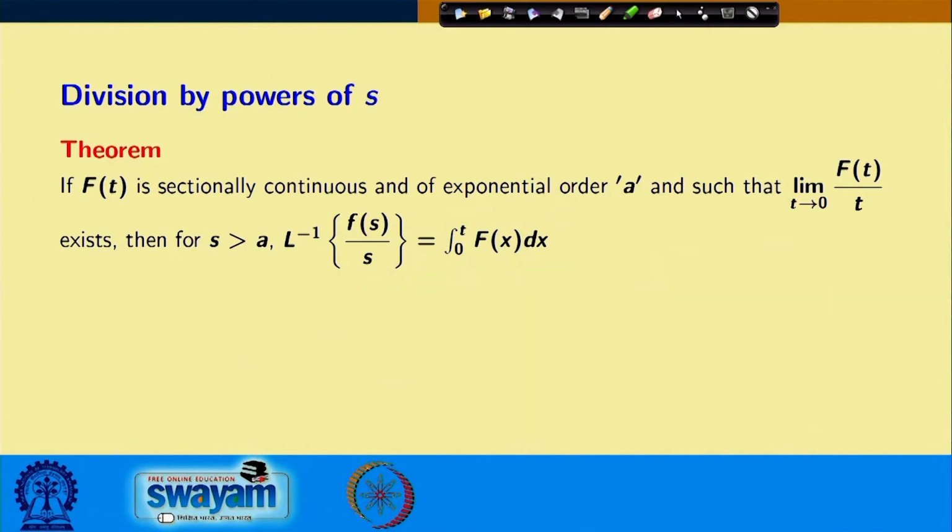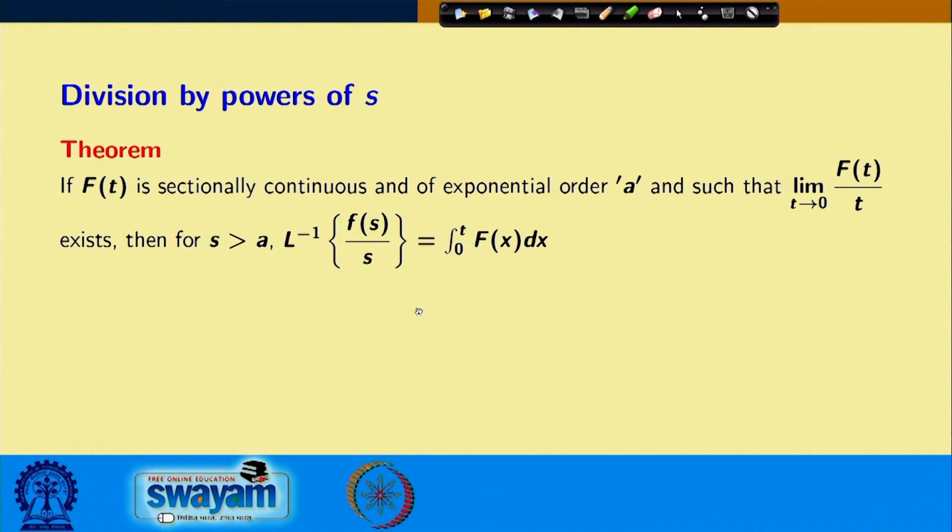So, in the last lecture what we have studied is the inverse Laplace transform, its properties, and also the applications of those properties for solving various kinds of problems. The last lecture we stopped at multiplication by power of s. Now, let us see the division by power of s.